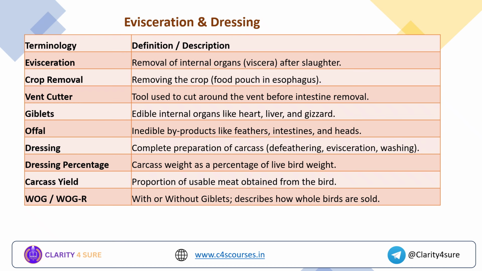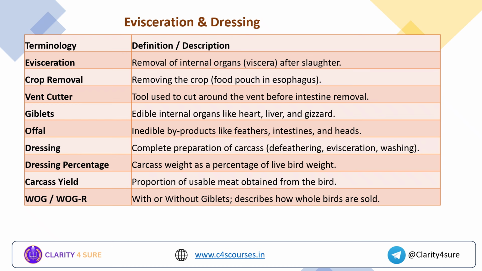Dressing percentage is the carcass weight as a percentage of the live bird weight. For example, if the bird is 2 kg and after doing all these processes it comes to 1 kg, the final percentage is 1 by 2 into 100. That is known as the dressing percentage, and the formula is the final weight divided by initial weight into 100.